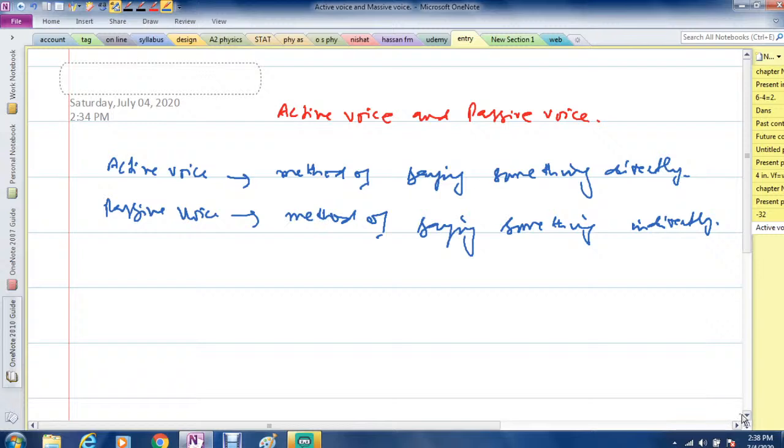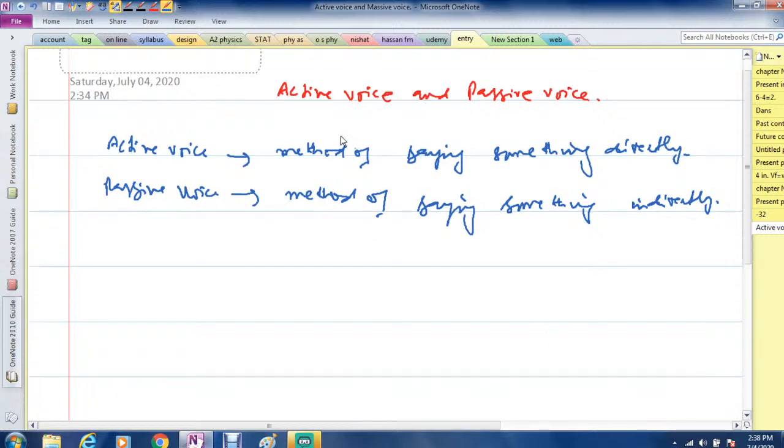So let us see what the actual form of active voice is. In active voice, we have first the subject, then the verb, and then the object.